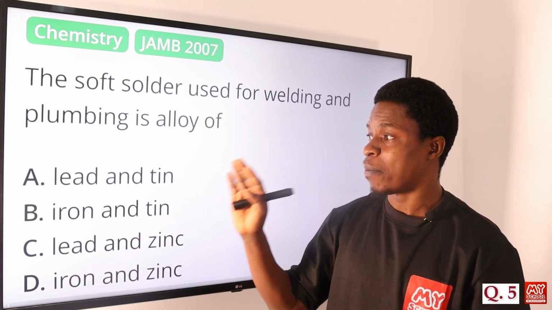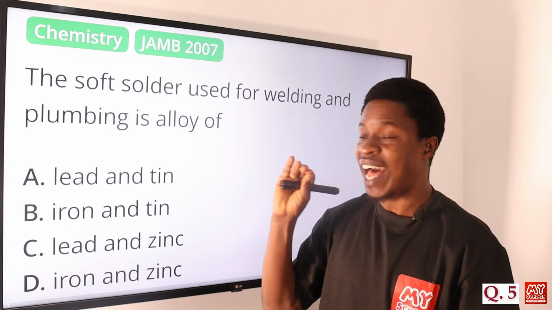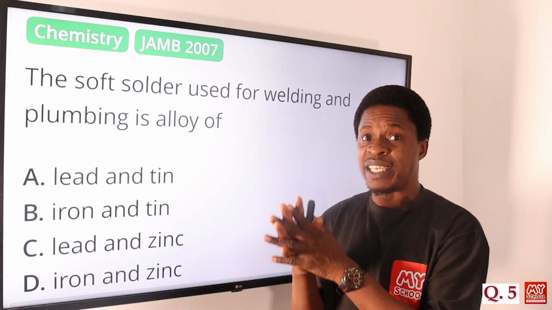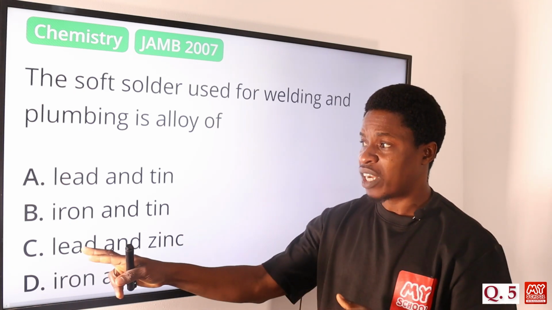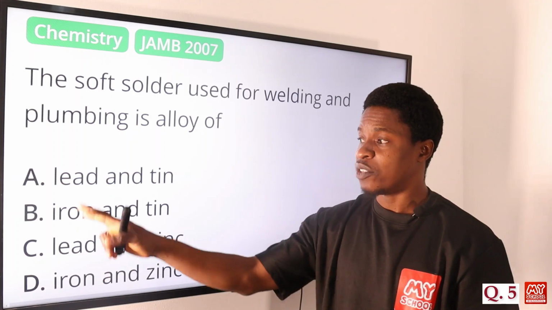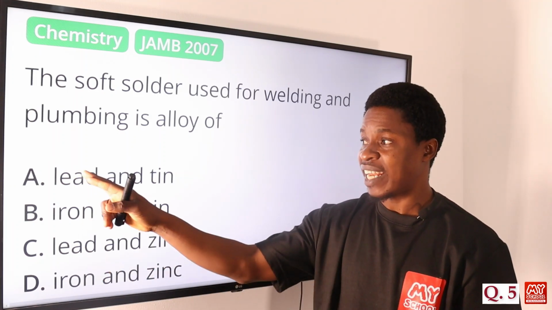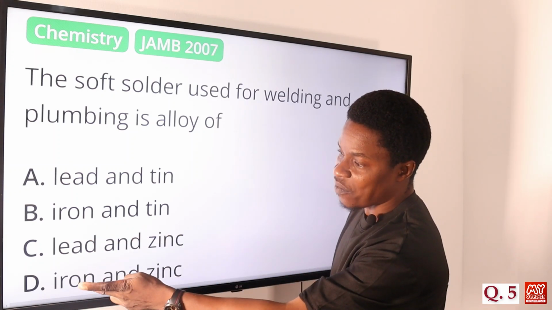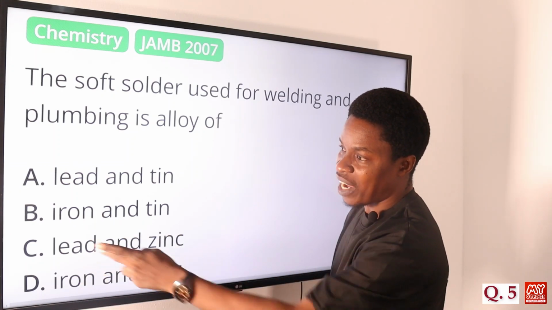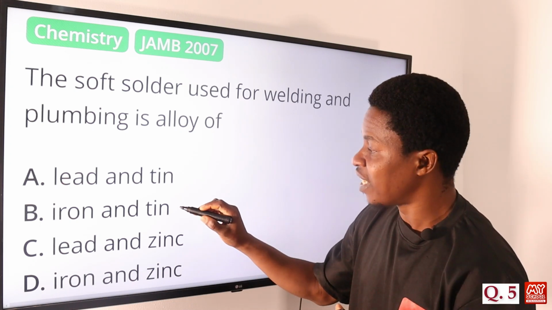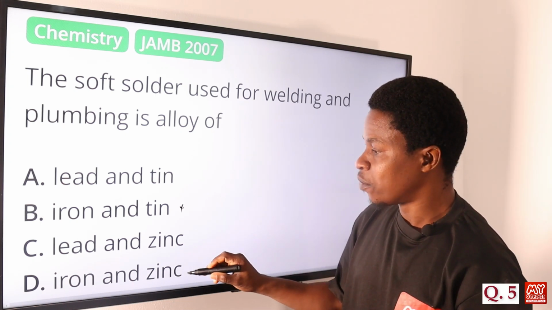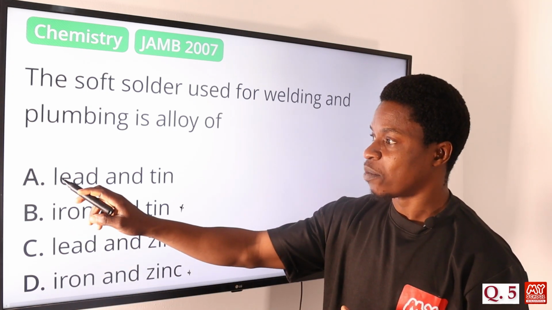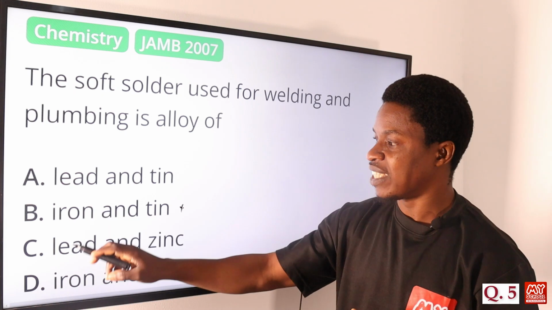In fact, when we talk about elements that are light and have a low melting point, that can be used in welding, we talk about lead. Lead is one of the elements that is light and has a tendency to melt together. So we have iron here and iron here. If you are not sure, you can eliminate option B and option D because of the presence of iron. So we are left with option A and option C.